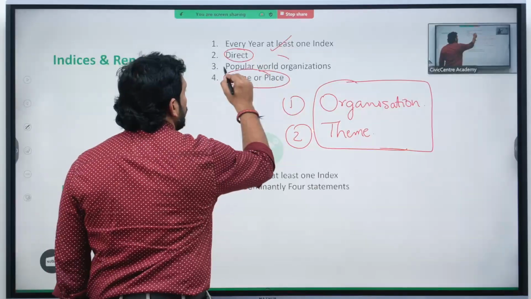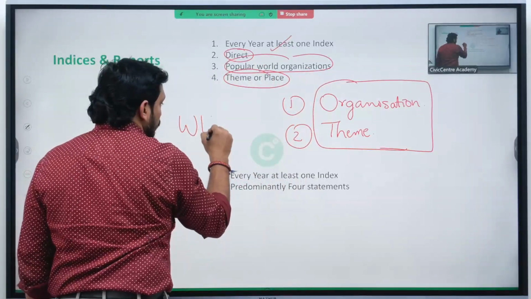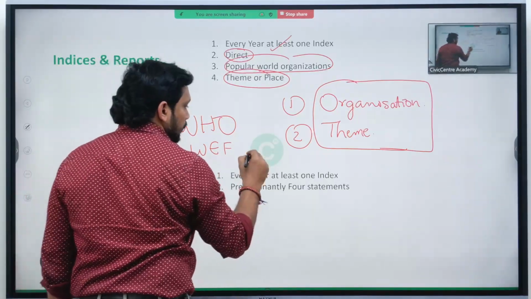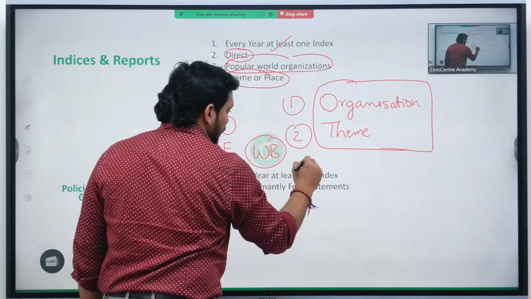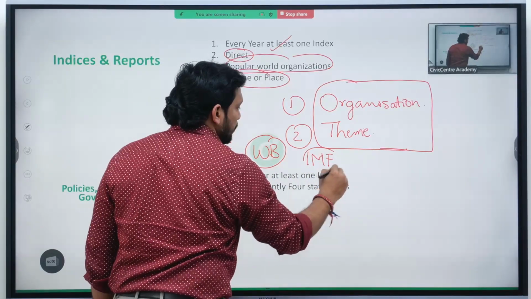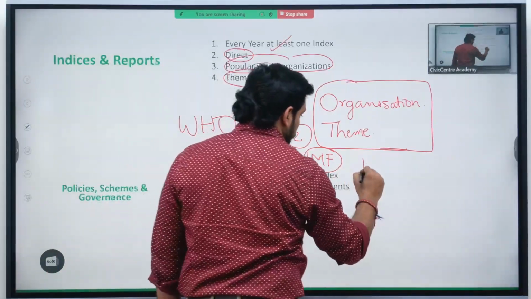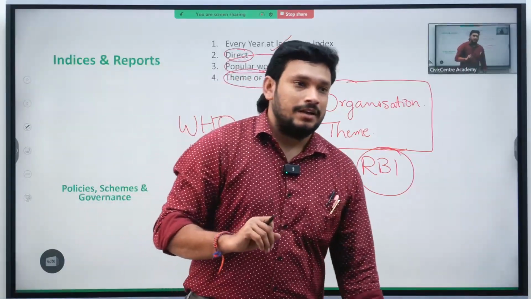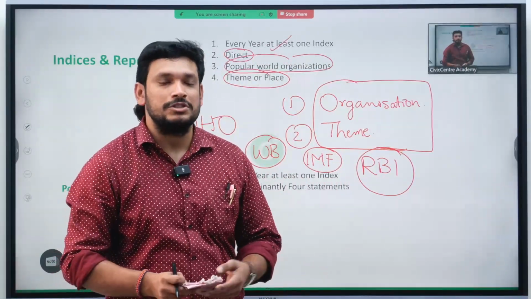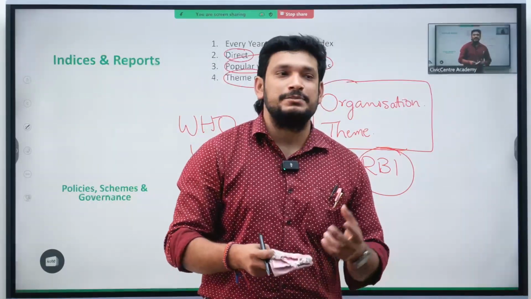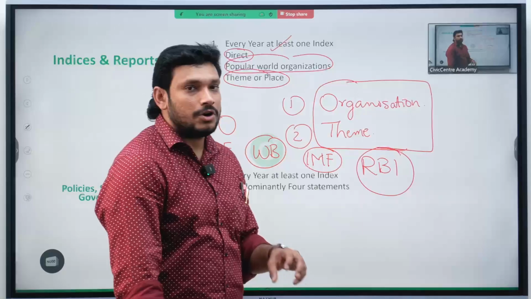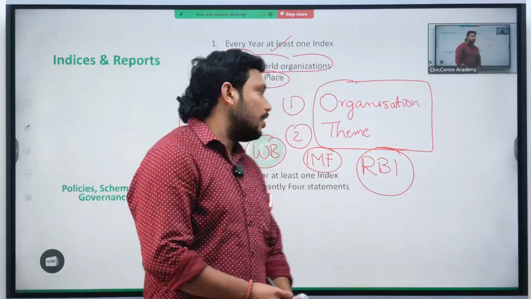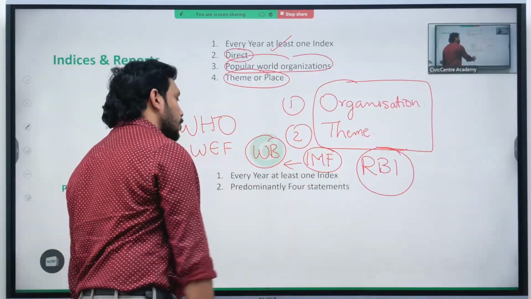Now, regarding the popular world organizations like World Health Organization or World Economic Forum or World Bank, IMF. These are the organizations that publish most of the reports. And RBI. Do you know RBI publishes a report called Digital Payments Index? That is the report they publish every year. But most of the UPSC aspirants don't know Digital Payments Index is published by RBI. So we need to know the reports that RBI publishes first, and the reports that are published by the World Bank or WHO or International Monetary Fund.